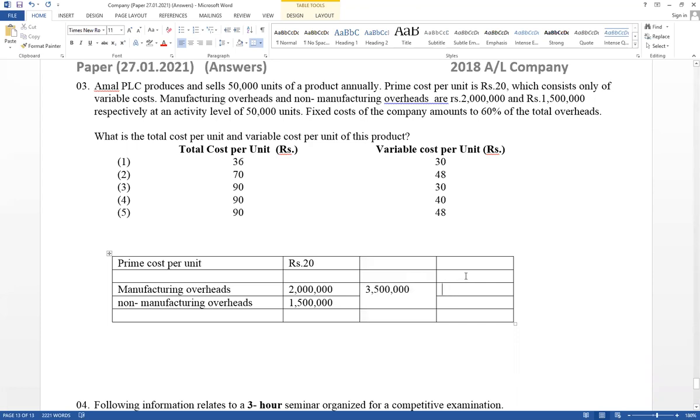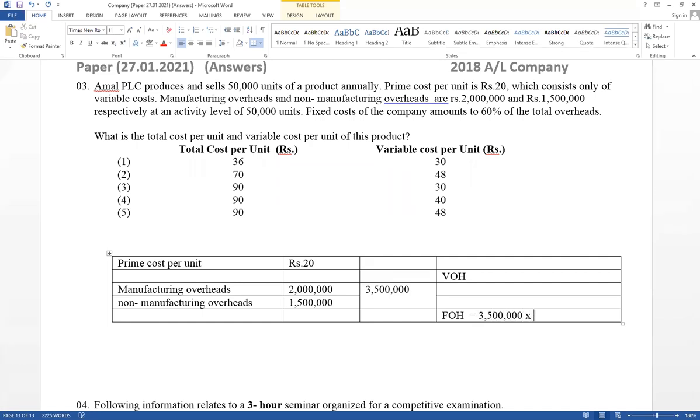Therefore, think about variable overheads. Variable overhead equals 3.5 million into 40%, and fixed overhead equals 3.5 million total overhead into 60%. The balance part is variable overhead.